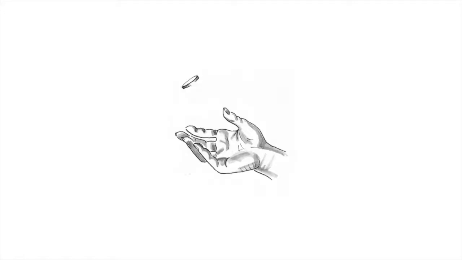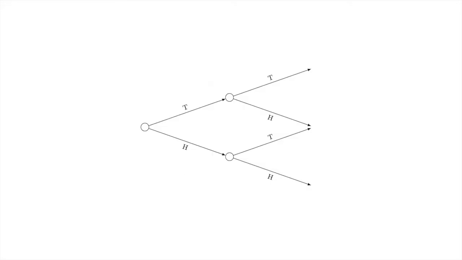Consider the action of tossing a coin. This action may produce two possible events. Head is observed or tail is observed. If we repeat the action again and again, multiple scenarios may be observed. These scenarios are typically represented as a scenario tree. For instance, the highlighted scenario represents the case in which a tail is observed in both the first and second toss. This other scenario represents the case in which a head is observed in the first toss and a tail in the second toss.